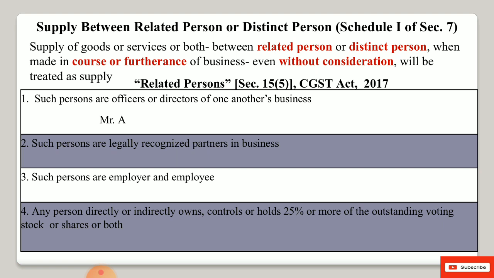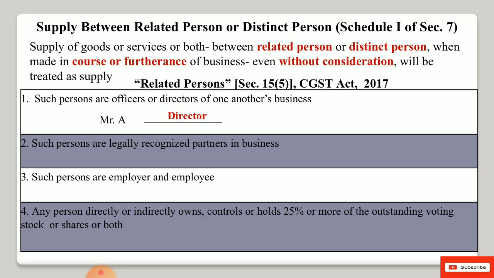However, some points we have to discuss here, because any type of supply, any type of transaction between related person will be deemed to supply under GST. So n number of examples are there. A few points that we need to discuss here. These are different points. They will be treated as related person under GST. The first one is that such persons are officers or directors of one another's business.